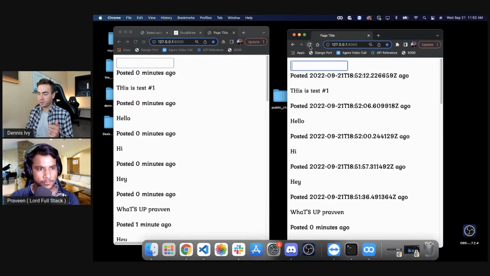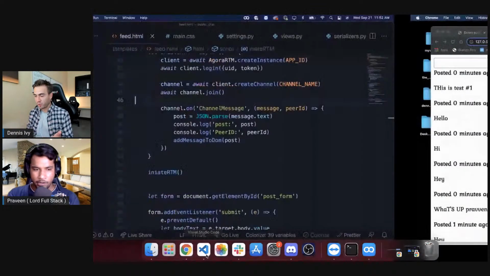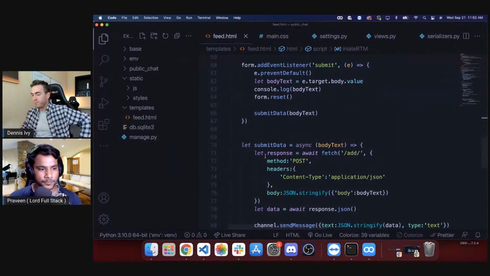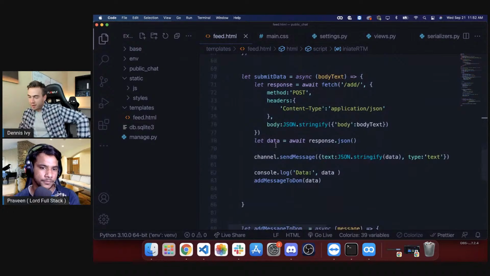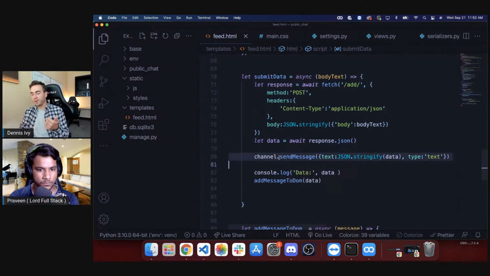So let's talk about the structure of it. Right now, if I refresh it, I don't lose these messages. So essentially what we're doing here is on submit, we're sending the data to the backend. There's different ways of doing this, but we send the data to the backend, so we save it in the database. Once that's saved, we go ahead and send out the message. Now, there's a little bit of delay there.